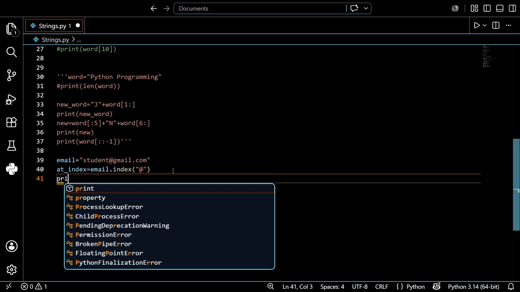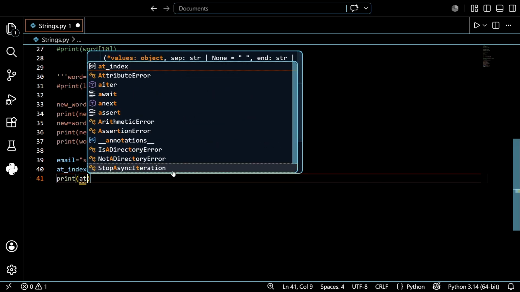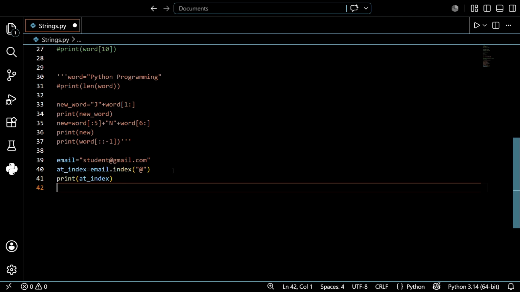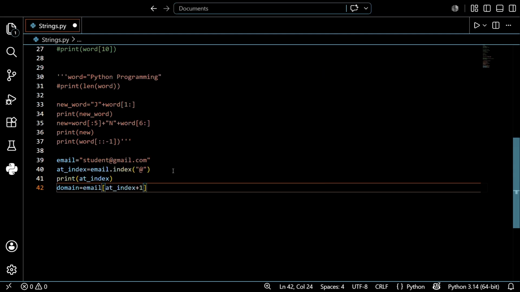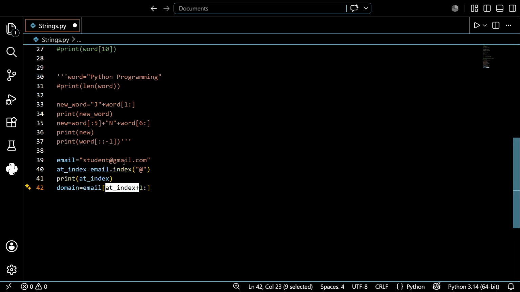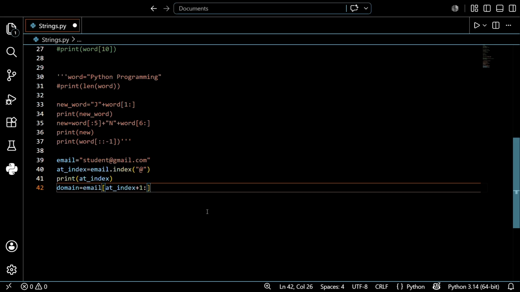So let's print this one. It shows the value of the at index, right? After that, I want to print just the domain. So domain is equal to email of at index plus 1 onward. Here at index means the @ location, and I want to start from the next character, so plus 1 means it starts from G. Let's see the output.